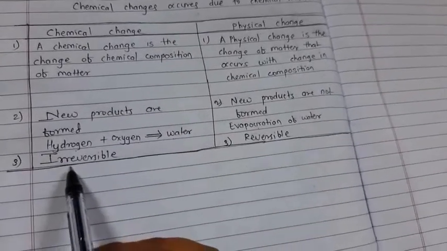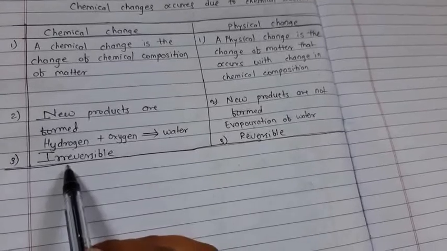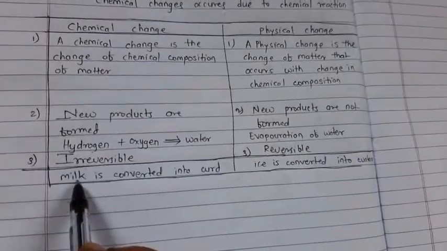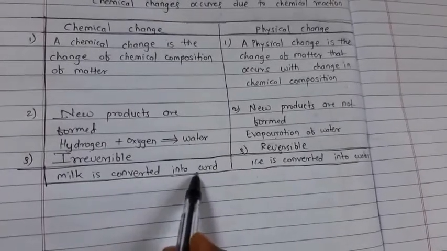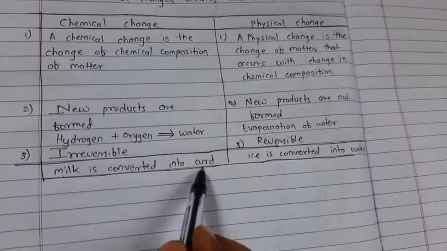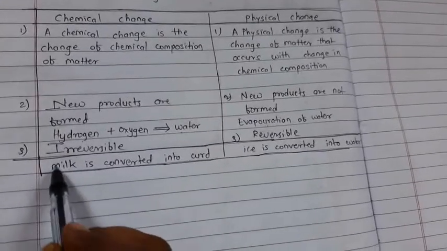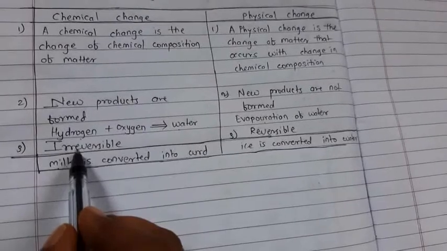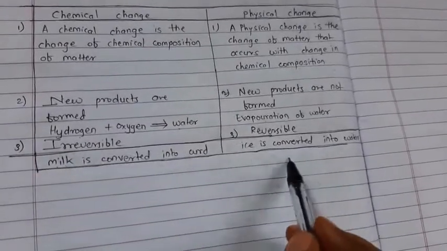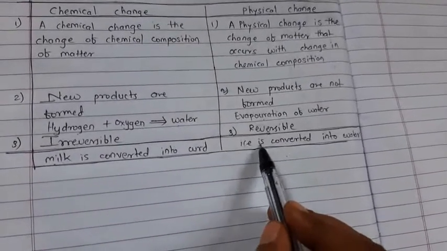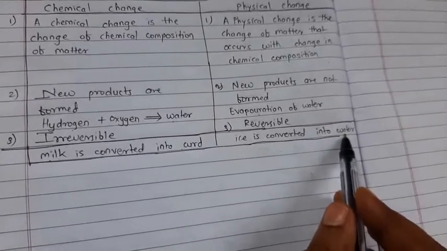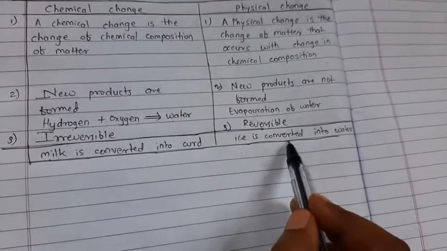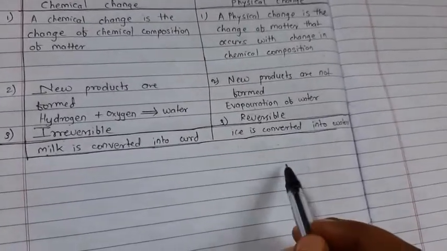The next point of difference is that chemical changes are irreversible and physical changes are reversible. For example, milk is converted into curd. Once milk is converted into curd, we can't obtain milk again from curd, because this change is permanent; it is irreversible, we can't reverse it. But that is not the case with physical changes. For example, ice is converted into water, and again we can transform water into ice by cooling it. So this change is reversible, and this cycle can be repeated again and again.